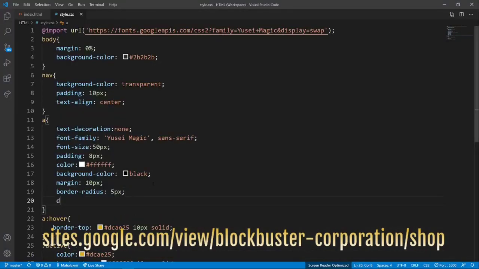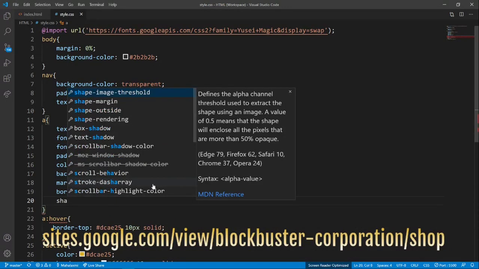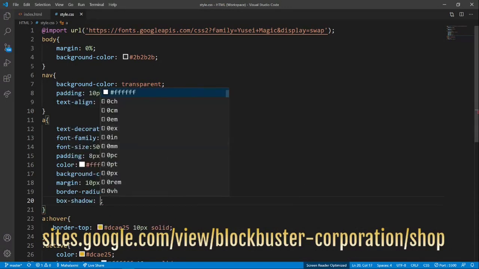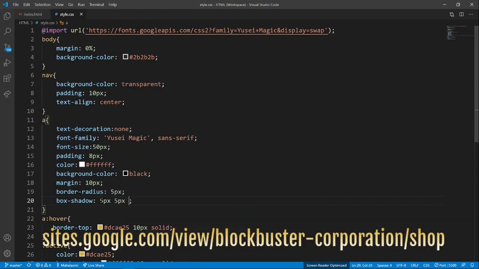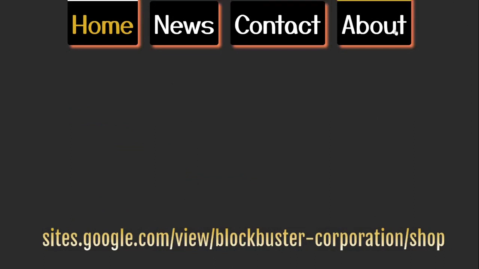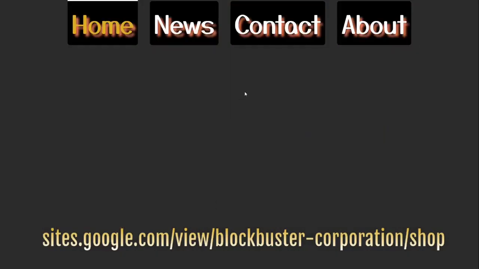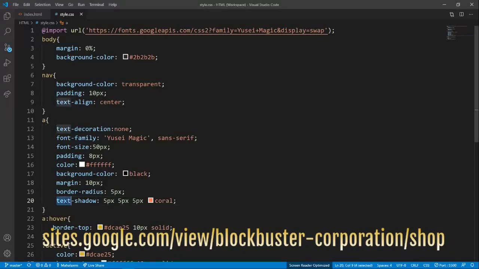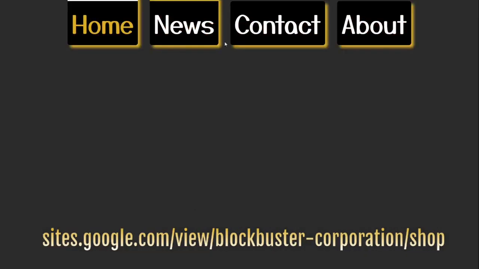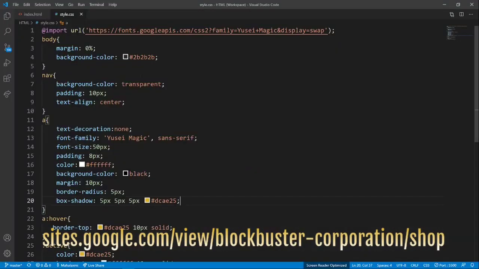Box shadow. Okay, box shadow should be box shadow. I'm going to give it 5 pixel, 5 pixel, 5 pixel, and the coral color. It gives it the box shadow. You can even have it as text shadow. But now I'm just going crazy. It will not really look nice unless you use it correctly. That's a nice shadow.